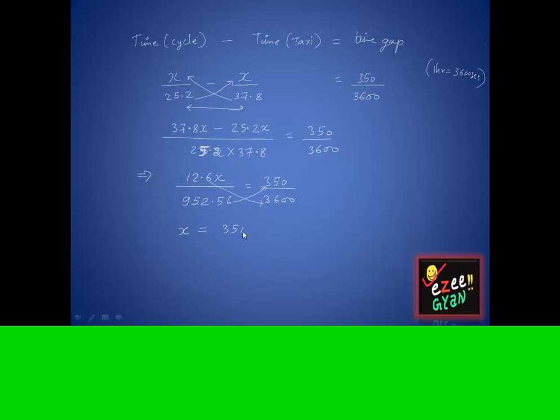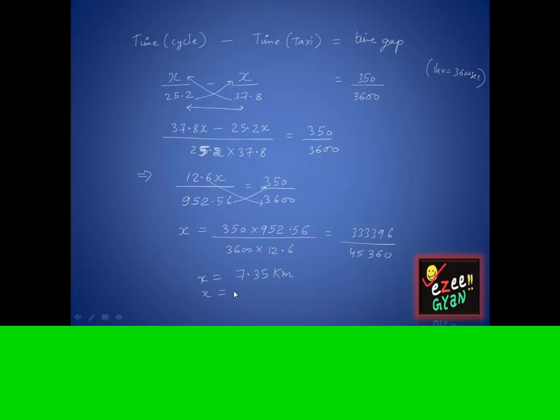x is equal to 350 into 952.56, all divided by 3600 into 12.6, which gives me 333396 in the numerator and 45360 in the denominator, which when I divide I get 7.35 kilometers.